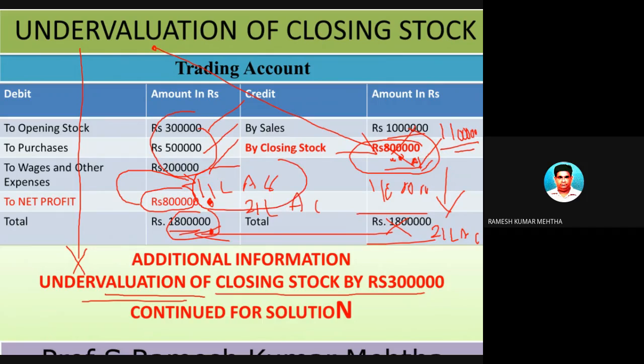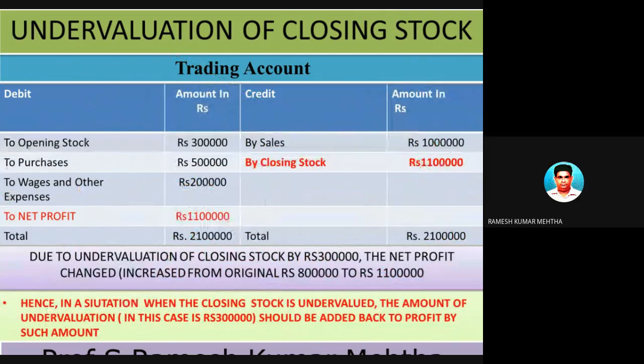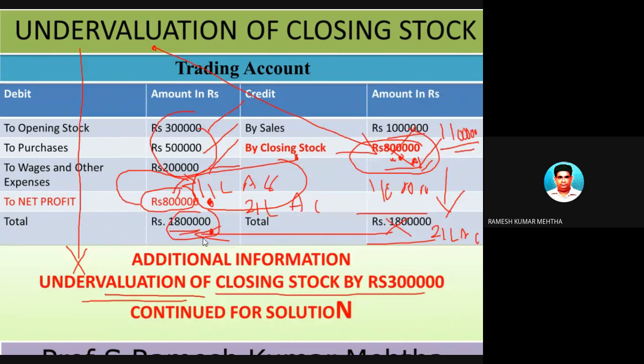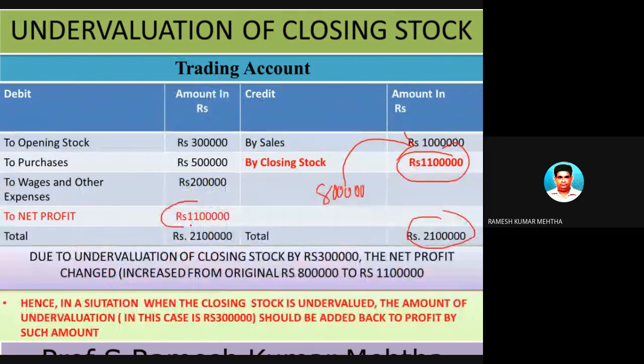So what should be done? The closing stock value, which is undervalued, to that extent it should be added back. So let's look at the rectification. In this case, the closing stock value is changed from 8 lakhs to 11 lakh rupees. And because of this, earlier the profit was 8 lakh rupees. Now the profit is changing to 11 lakh rupees. So to the old profit of 8 lakh rupees, whatever is the undervaluation of closing stock, you just have to add. So when you are adding, the net profit is 11 lakh rupees.